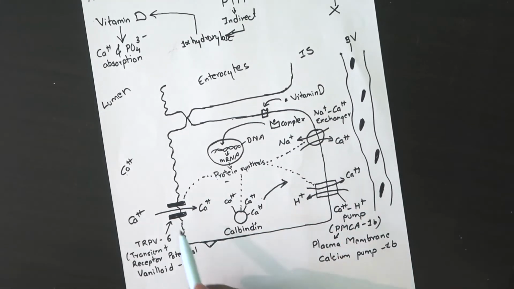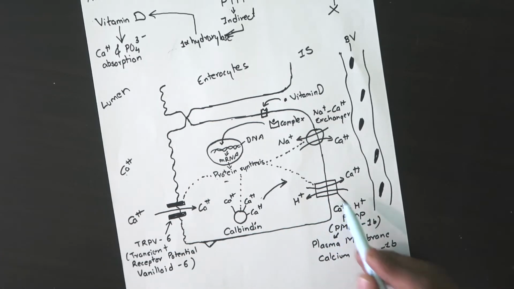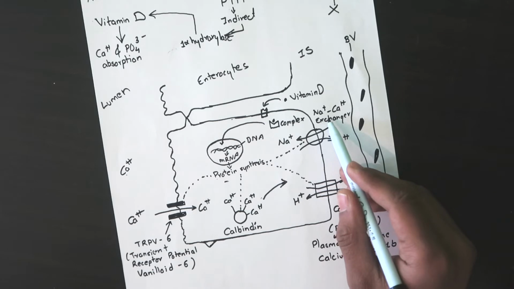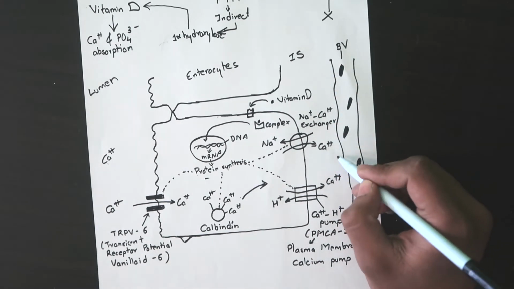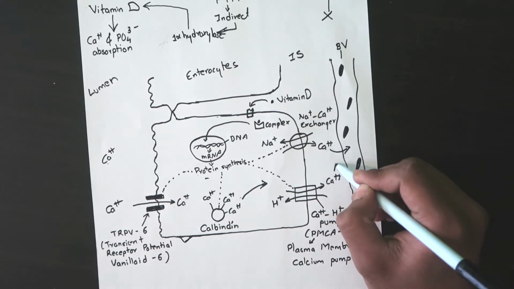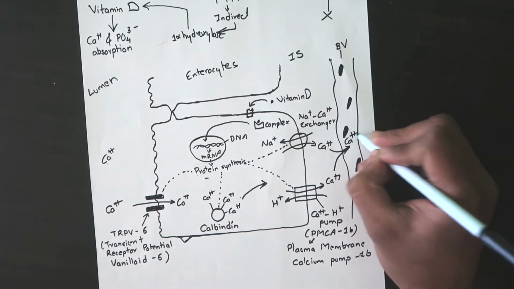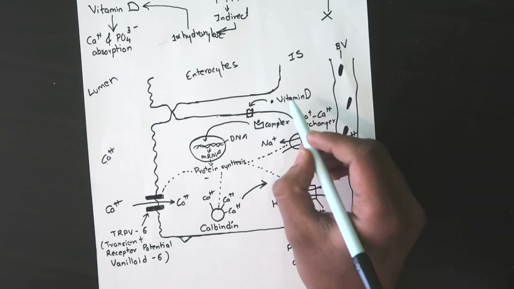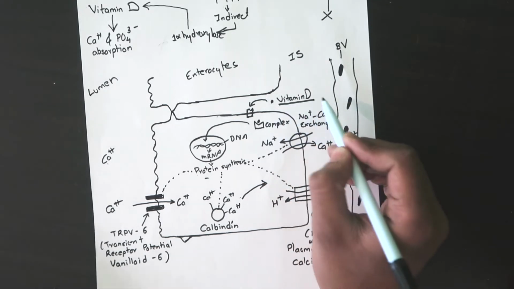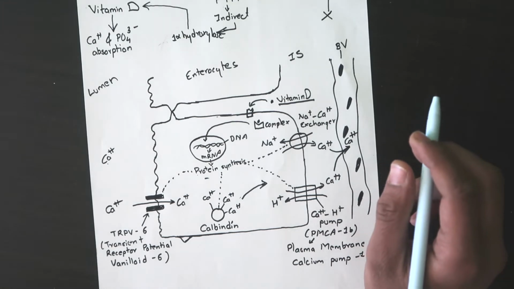So these are the four proteins. First one is the TRPV6, second one is the calbindin. Here we have calcium proton pump and here we have sodium calcium exchanger. Now that the calcium is in the interstitial space, it will diffuse into the blood vessel like this. So that's how the calcium is transported from the lumen into the blood vessels with the help of vitamin D. So this is the role of vitamin D in the intestine.